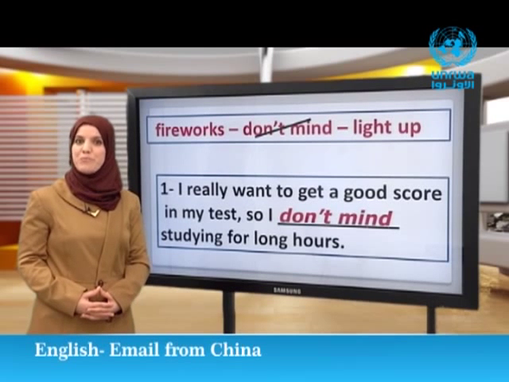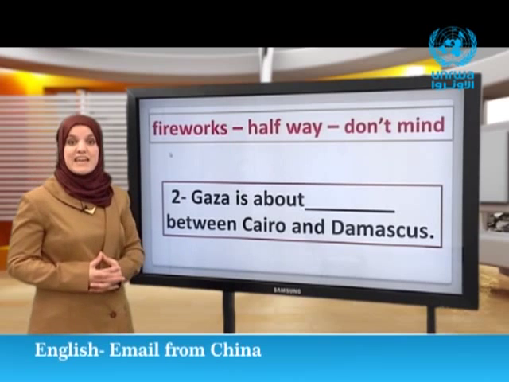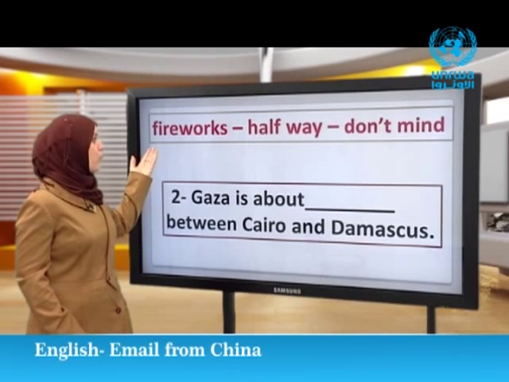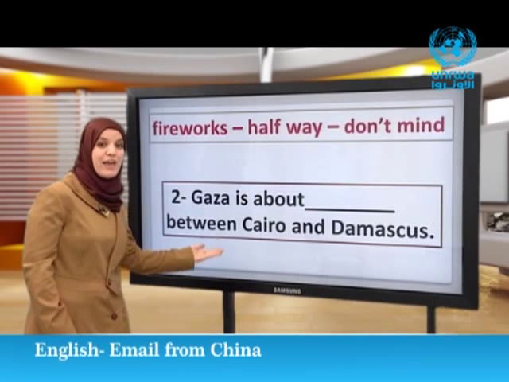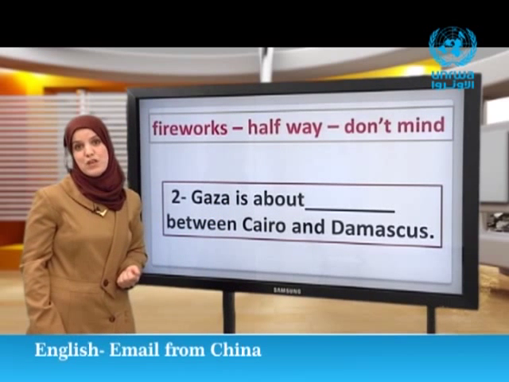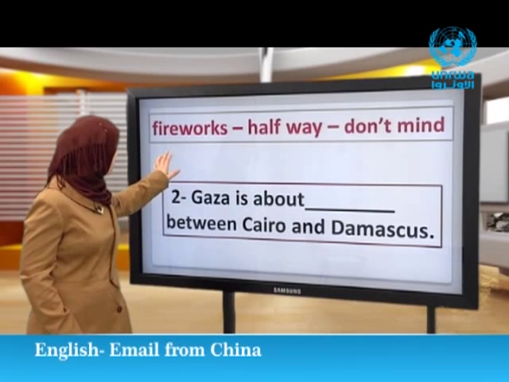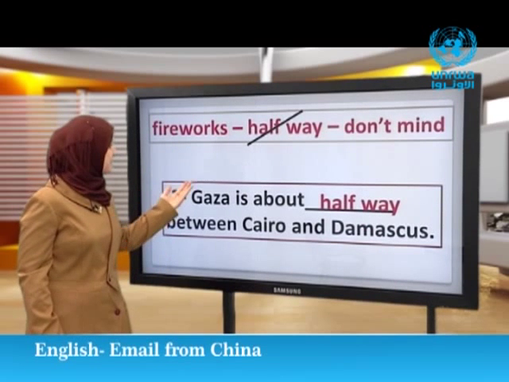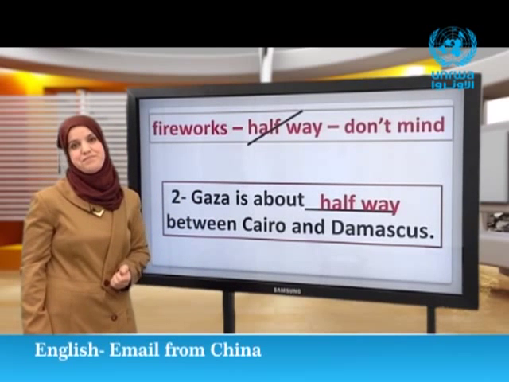Now let's move to number 2. Gaza is about blank between Cairo and Damascus. What is the correct answer? Great. Gaza is about halfway between Cairo and Damascus.